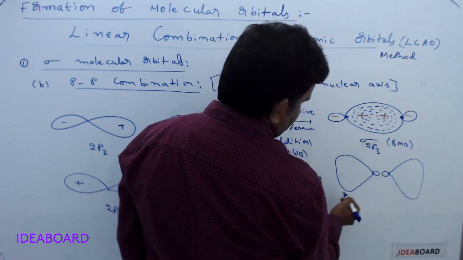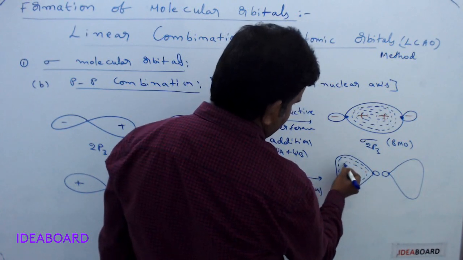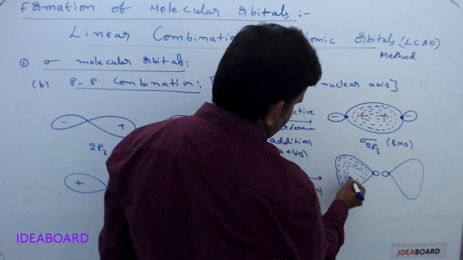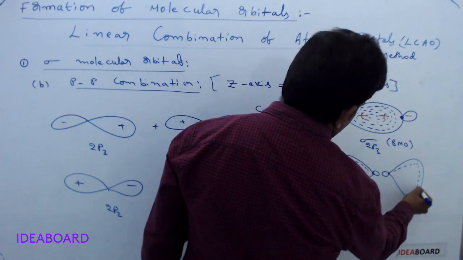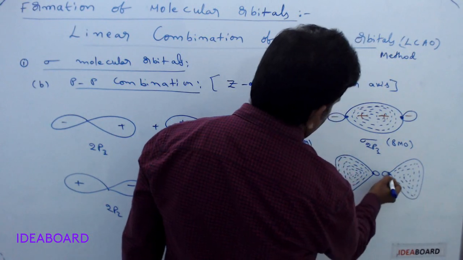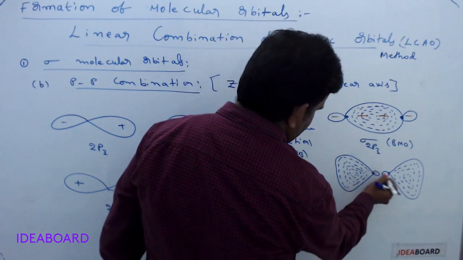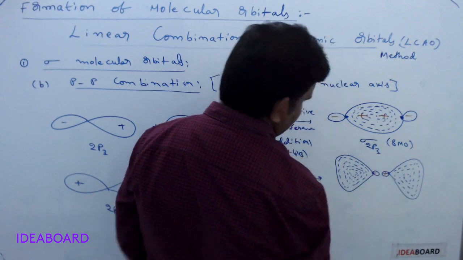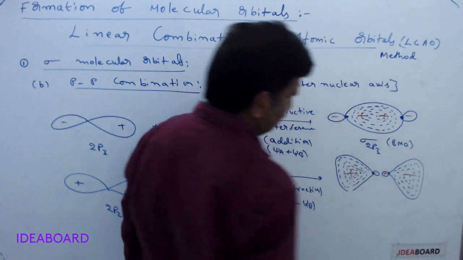In this, this is having the maximum electron density area, and here also a maximum electron density containing area, where this is the nucleus, and here this is having minus charge and this is having plus, and here this is a plus and this is minus.